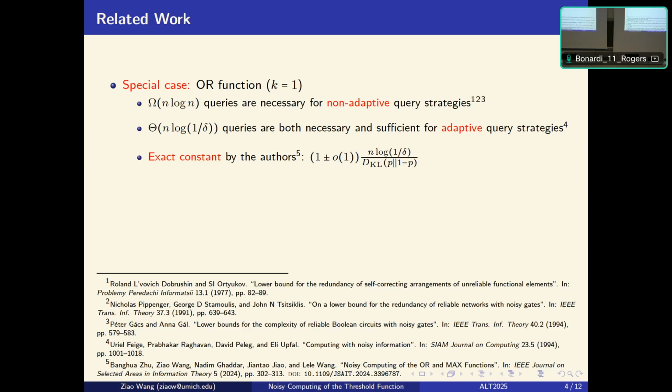However, we know that the theta notation here still hides a constant. In one of our previous works, we went beyond this order and figured out the exact constant in these bounds for computing the OR function. However, for general k, the best known understanding is that the optimal order is n times log k over delta. So we ask the same question: can we find the optimal constant? In this work, we take one step towards finding this optimal constant.